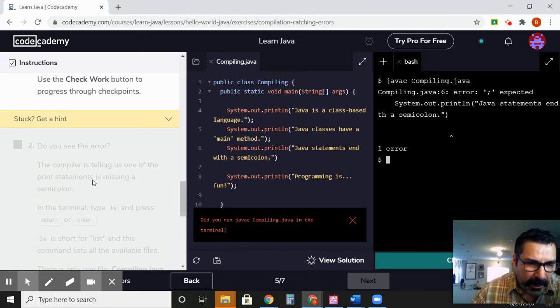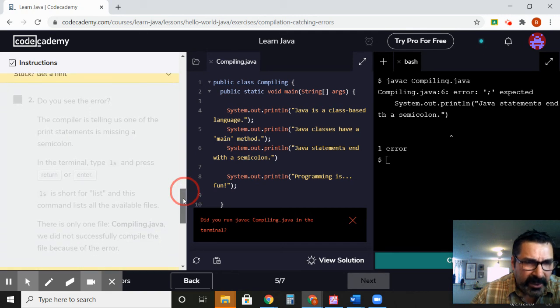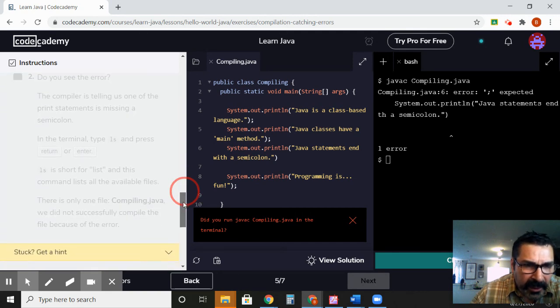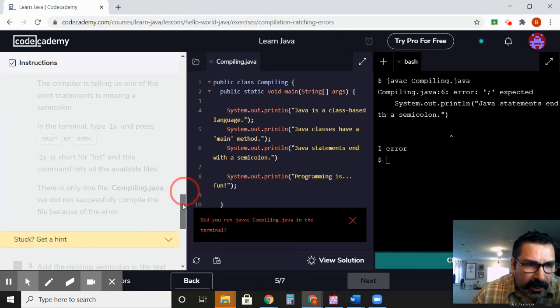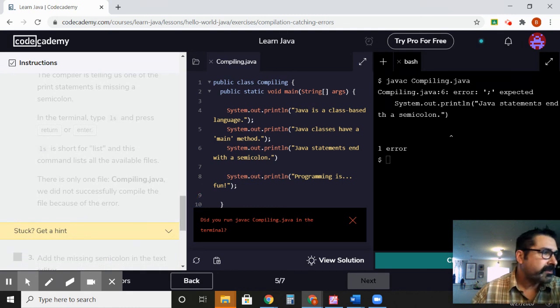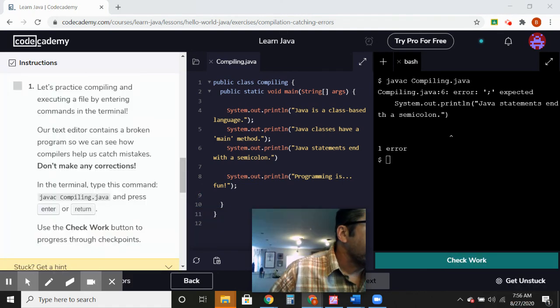So now we're going to go down to instruction 2. Do you see the error? The compiler is telling us one of the print statements is missing a semicolon. In the terminal, type enter and return. Okay, so I was reading this thing totally wrong, so I sometimes get goofed up just like you guys. So here's the deal, and the reason is you're never really going to use this kind of line here.